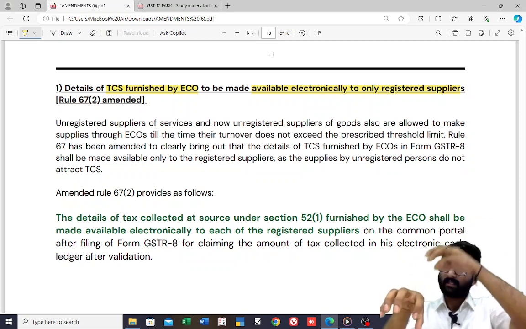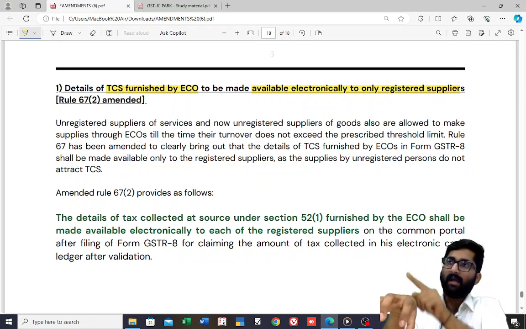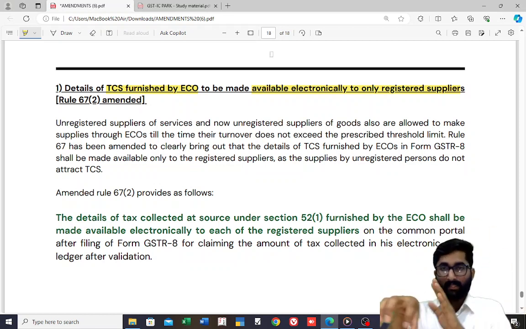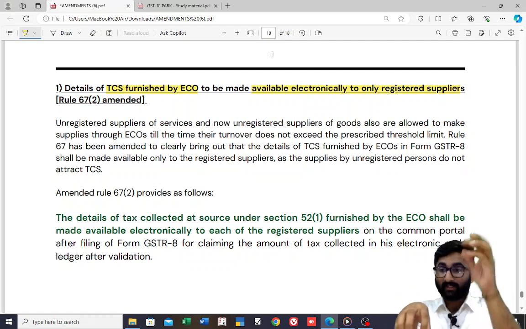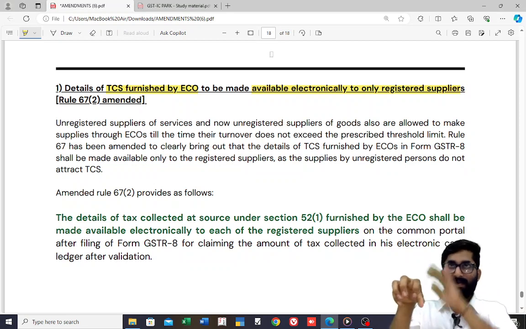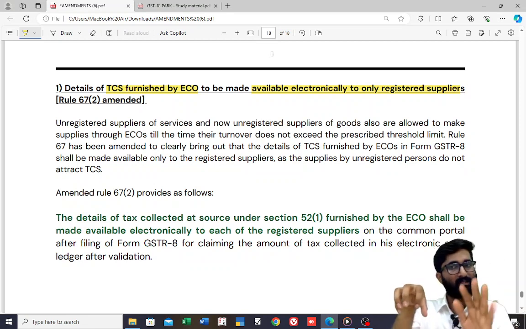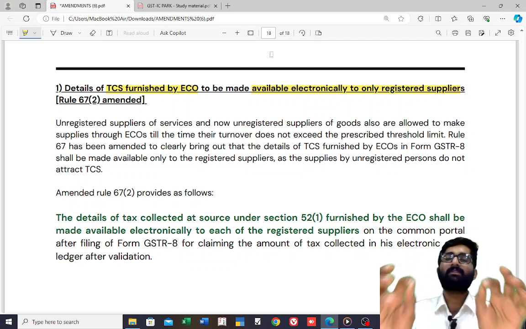Now, for an unregistered supplier of service or goods supplying through e-commerce, registration is not compulsory, and TCS is also not there. So unregistered supplier supplying through e-commerce, registration is not compulsory, so TCS should not be done. That's why there is some amendment.